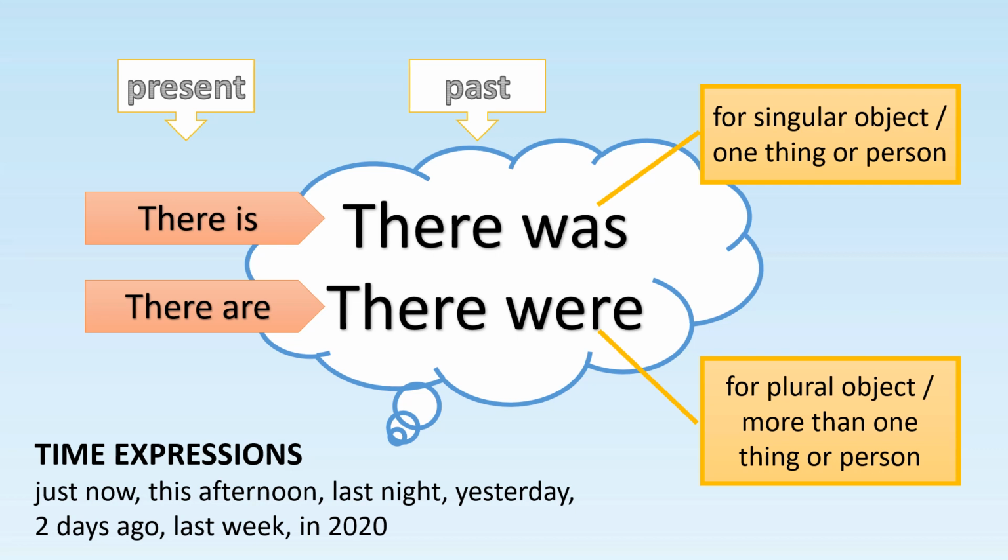difficult. There was is for singular object or one thing or person, while there were is used for plural object. There is more than one thing or person. You have the time expression that tells you in the past. Example, just now, this afternoon, last night, yesterday, 2 days ago, last week, in 2020, and so on.